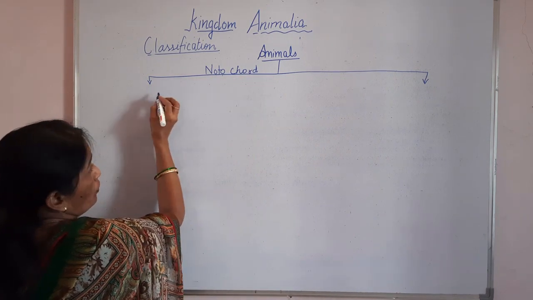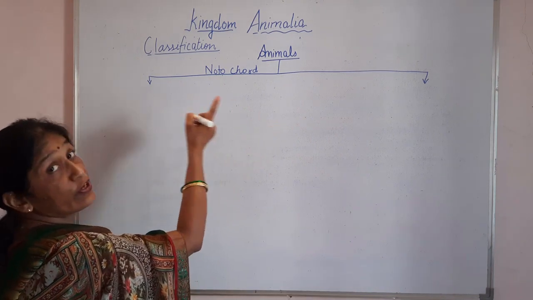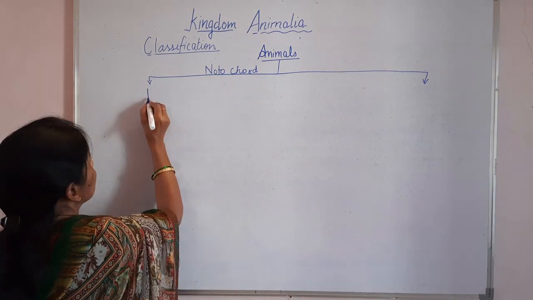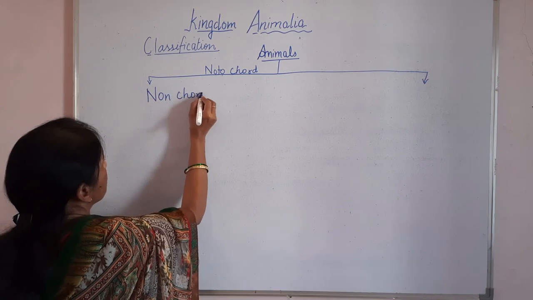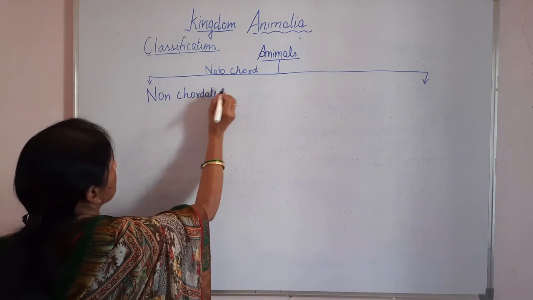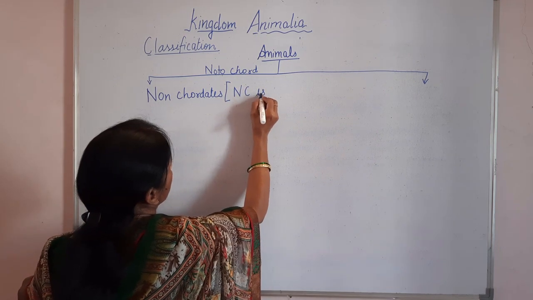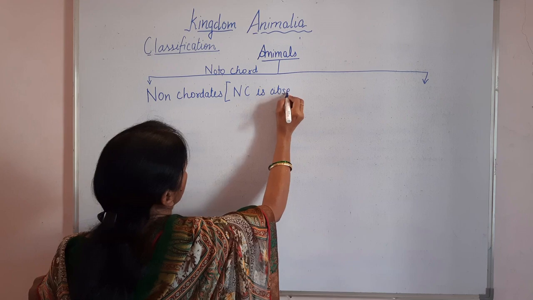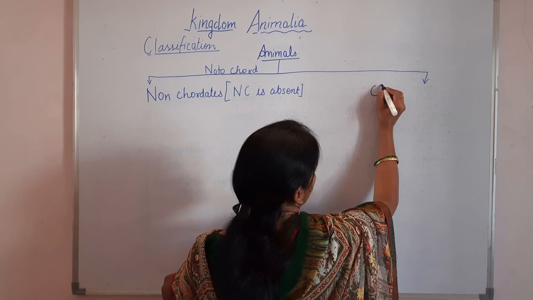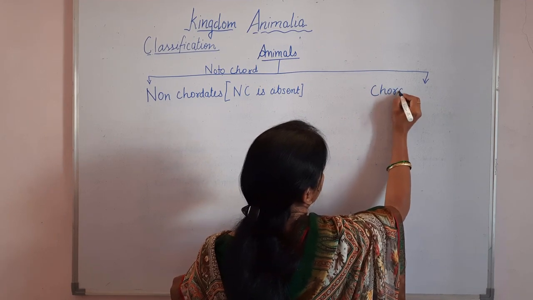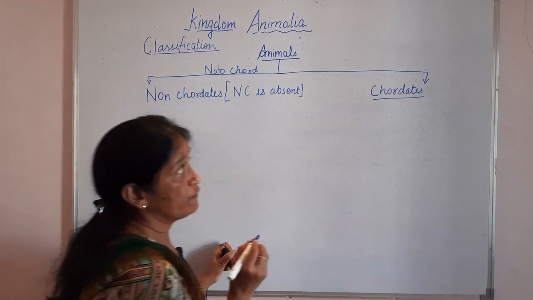If this notochord is present in animals, they are called chordates, and if it is absent, they are called non-chordates. Okay, so I'm writing here non-chordates. Non-chordates means notochord is absent in these animals, while if it is present, they are called chordates. Okay, now we'll classify further.